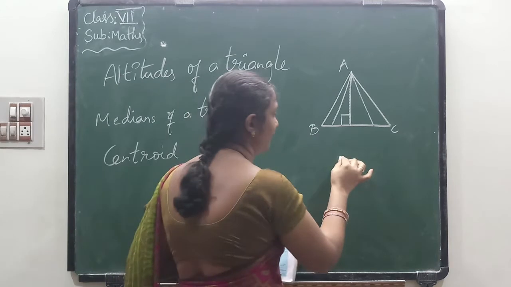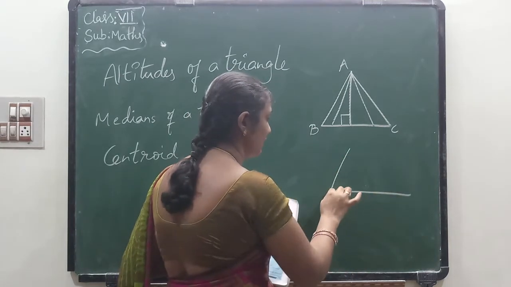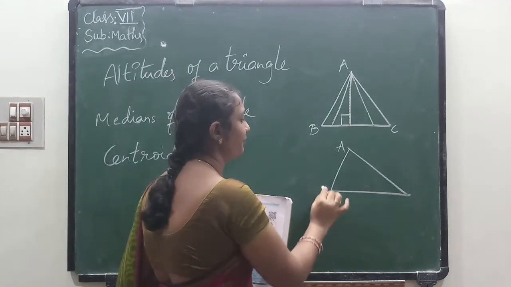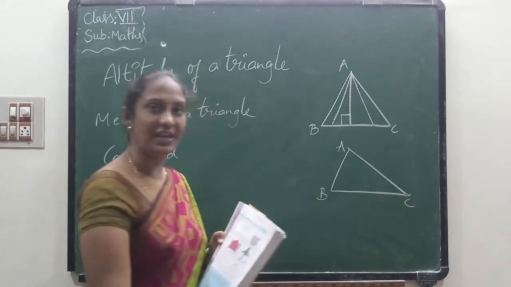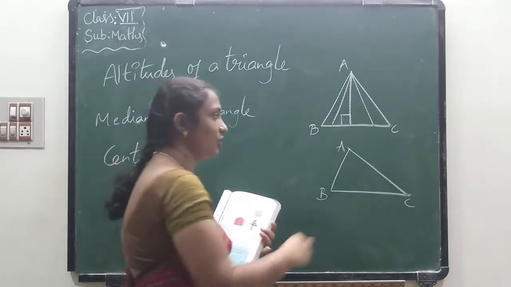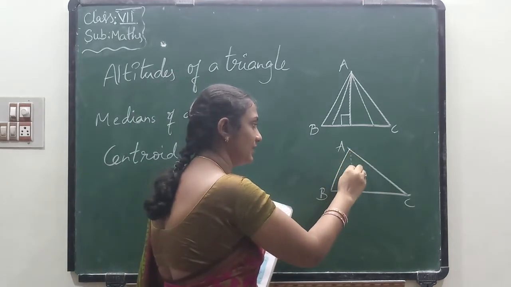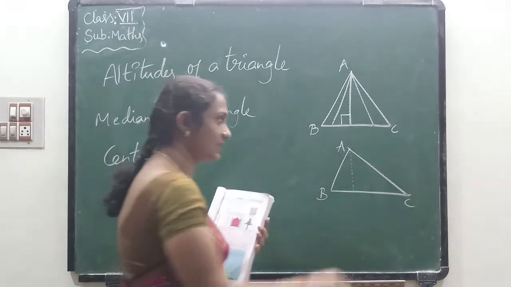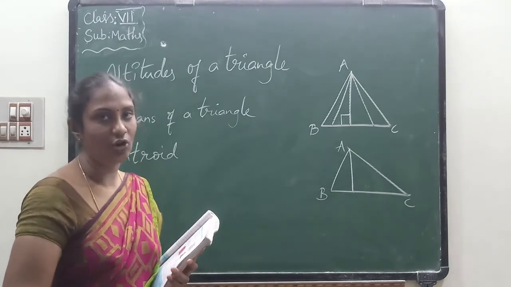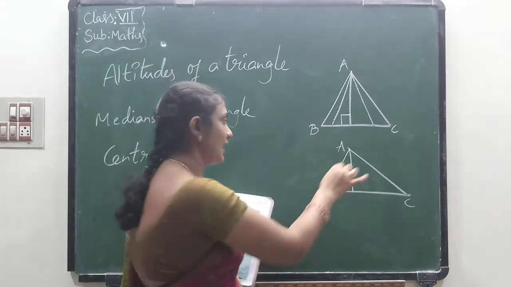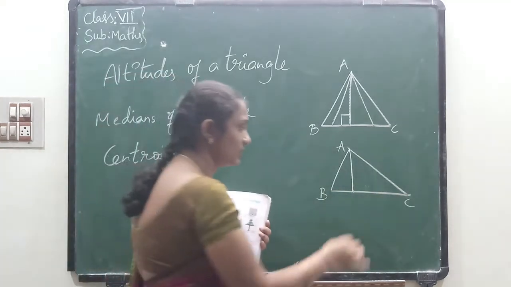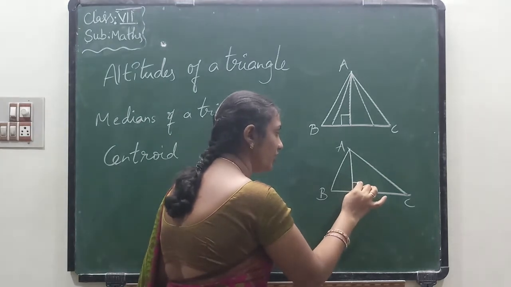For example, if you take one more example, suppose this is also a triangle. Now I am keeping here points A, B, C. We can keep any points. From vertex A, I am drawing a line, this line. So this is the altitude of a triangle. This line is the altitude of a triangle, meaning A is perpendicular to the BC line which intersects the BC line. So this is the altitude of a triangle.